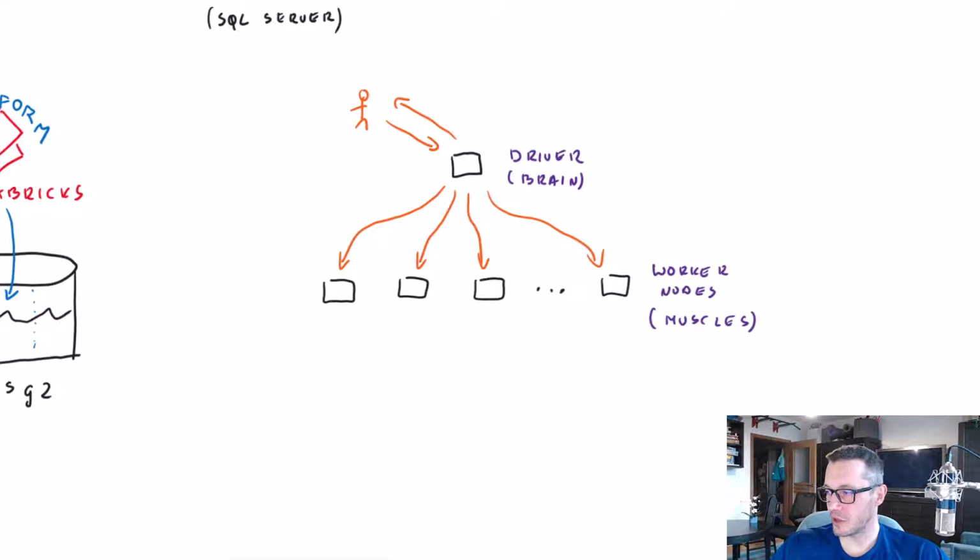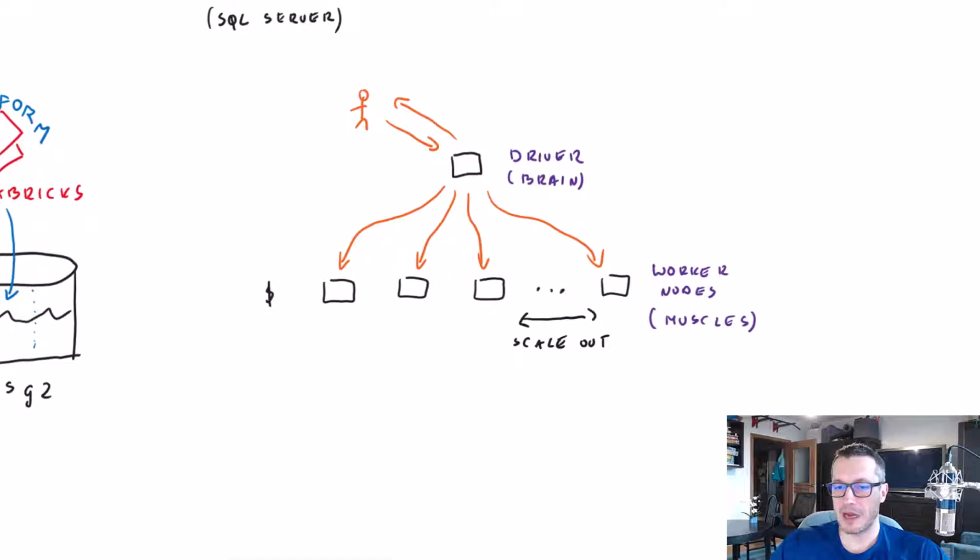So the approach here is that instead of scaling up a single machine, we have a scale-out solution. We just provision multiple worker nodes that are quite cheap because they are just regular machines with pre-installed software that allows Databricks to work. And that's it.